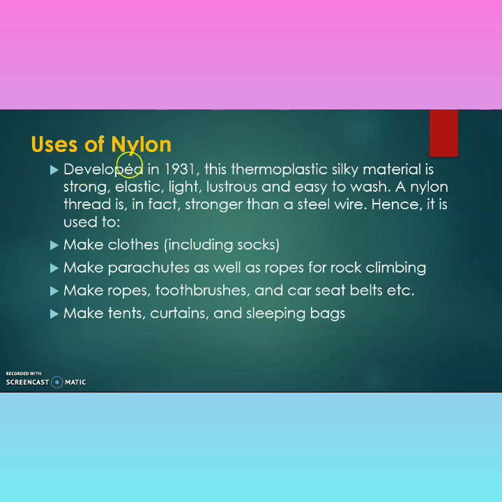Use of nylon. It was developed in 1931. This thermoplastic silky material is strong, elastic, light, lustrous and easy to wash. A nylon thread is in fact stronger than steel wire. Hence it is used to make cloth including socks, parachutes, as well as rope for rock climbing, toothbrushes and car seat belts, tents, curtains and sleeping bags.